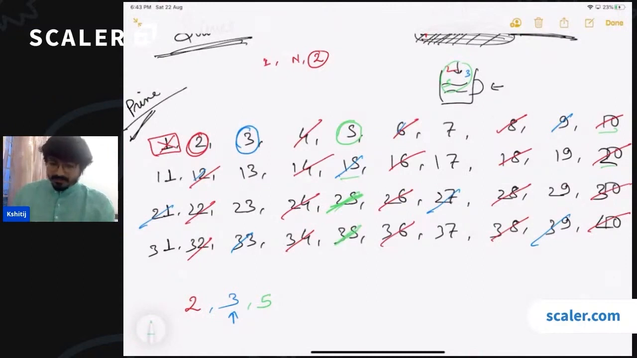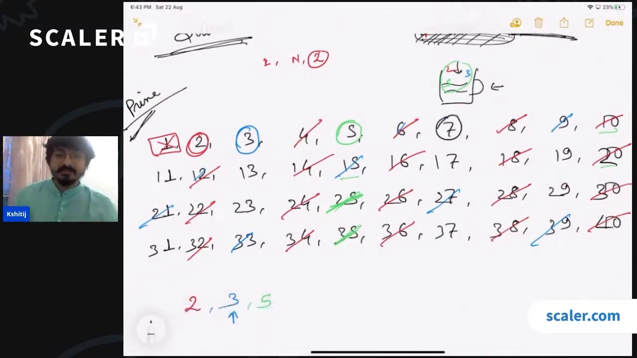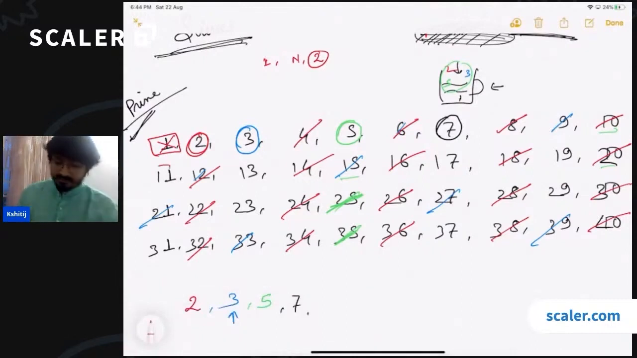Then what is the next available number in this list? The next available number here is 7. So 7 becomes the next prime number. And all the multiples of 7 will also be removed. So now 14 is gone, 21 is gone, 28 is gone. All the multiples of 7 have already been removed. What is the next available number that we have? Now we have 11. So 11 becomes the next prime number. And all the multiples of 11 again have already been removed.